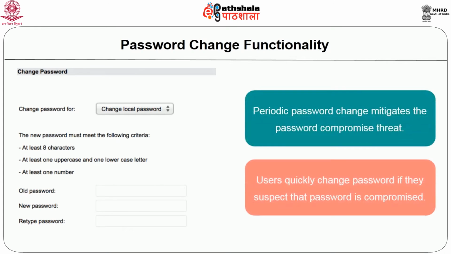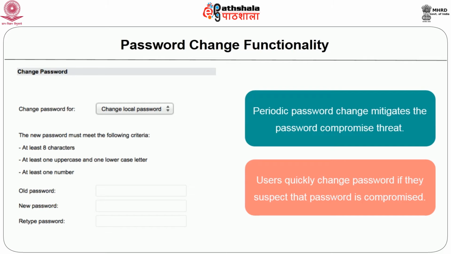First is periodic enforced password change. That mitigates the threat of password compromise, because if you keep your password the same for a longer period of time, it is likely to be compromised. Periodically changing the password reduces the window in which a given password can be targeted for a guessing attack.